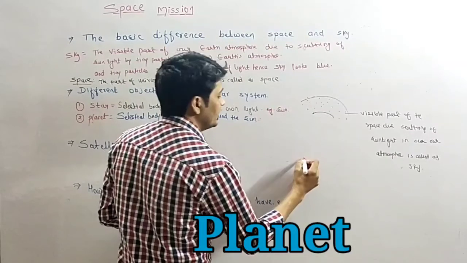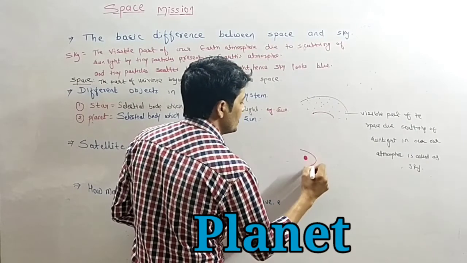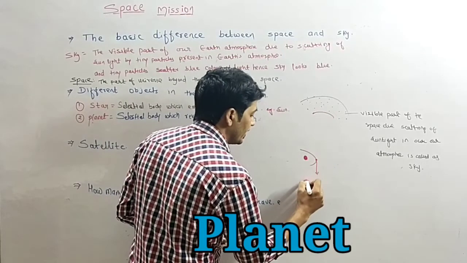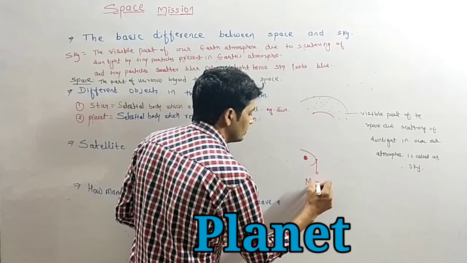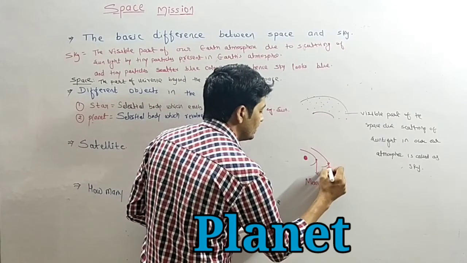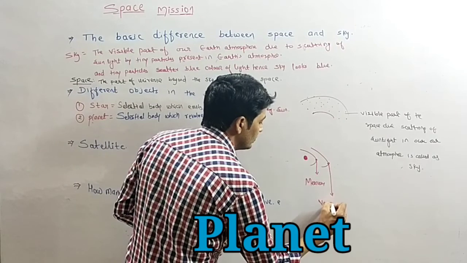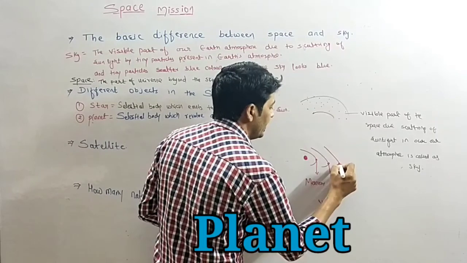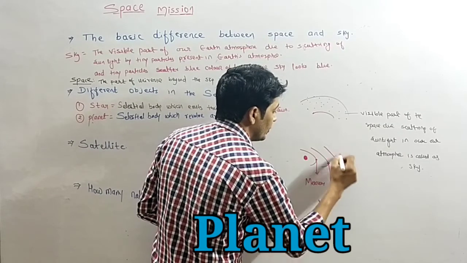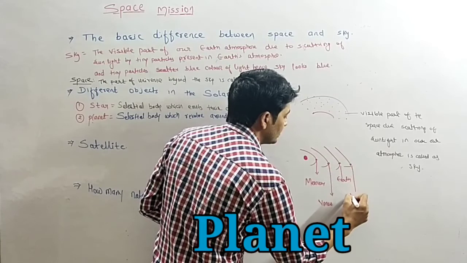So the first planet is Mercury. Then the second planet is Venus. The third planet is our Earth. The fourth planet is Mars.